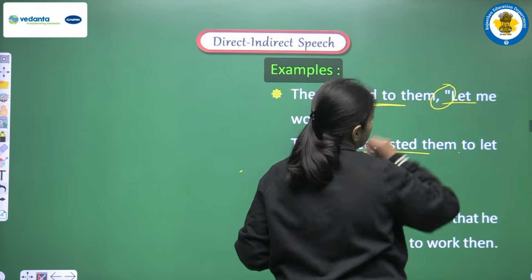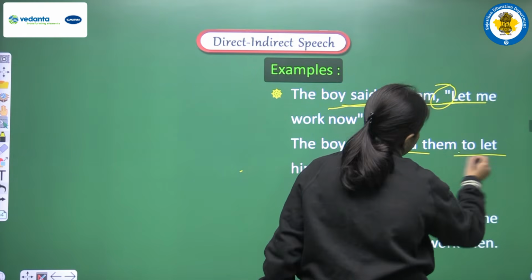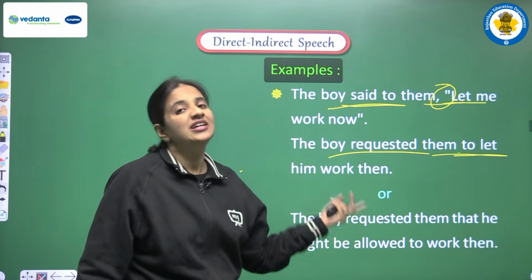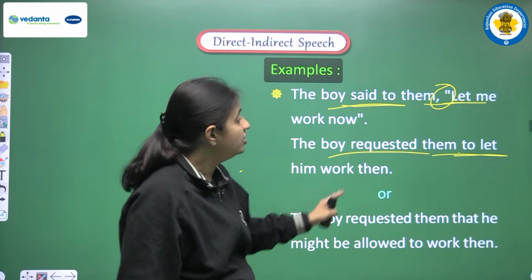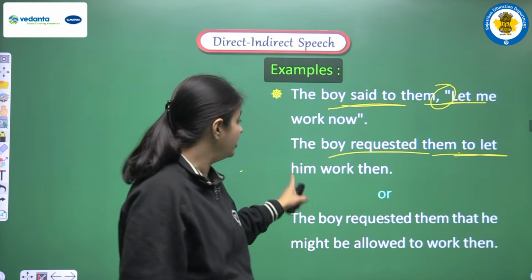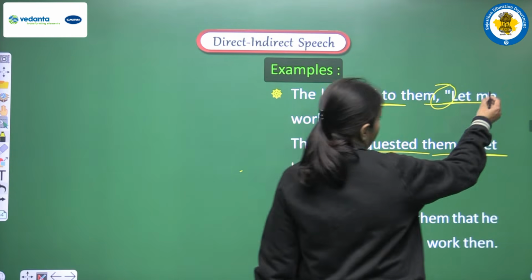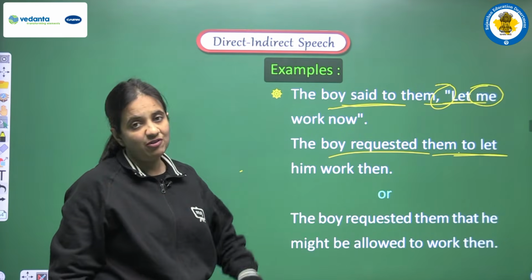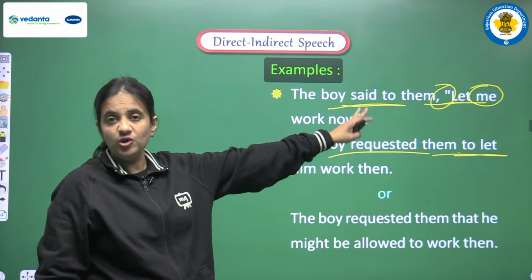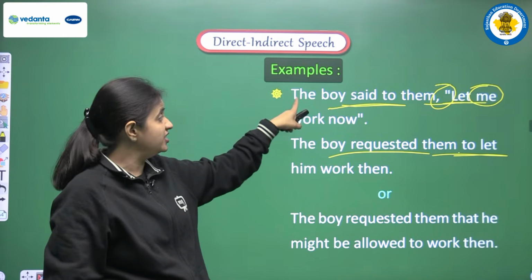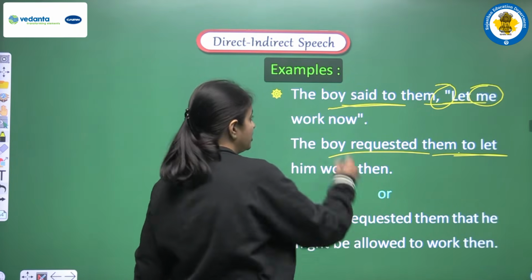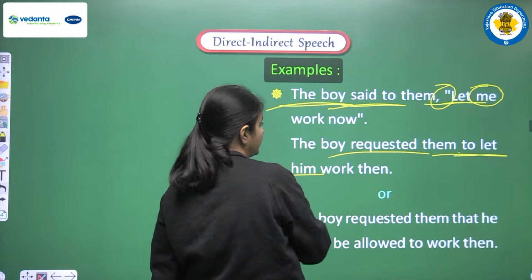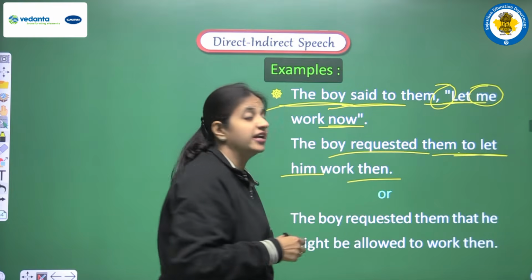Now we are removing the commas, and in the place of commas we are using one conjunction, that is to, right? Because we have read in the rules that we can use to infinitive. So we are writing to let him work then. So now we have to do the other changes. Me is a kind of pronoun, a first person pronoun, so it will be changed according to the subject. Subject we are having the boy. So for the boy we are writing him here, and now it will be changed into then.